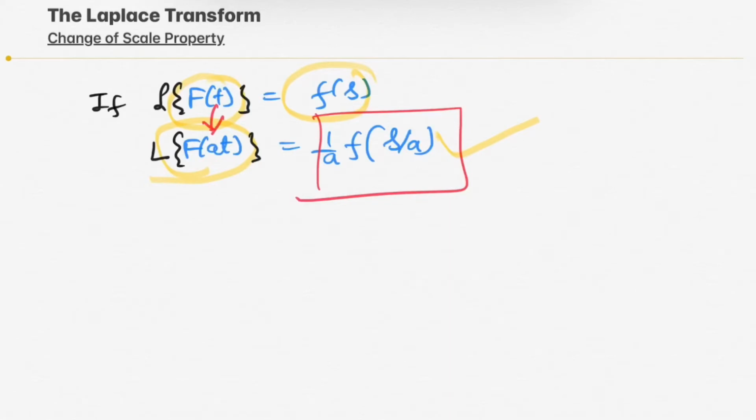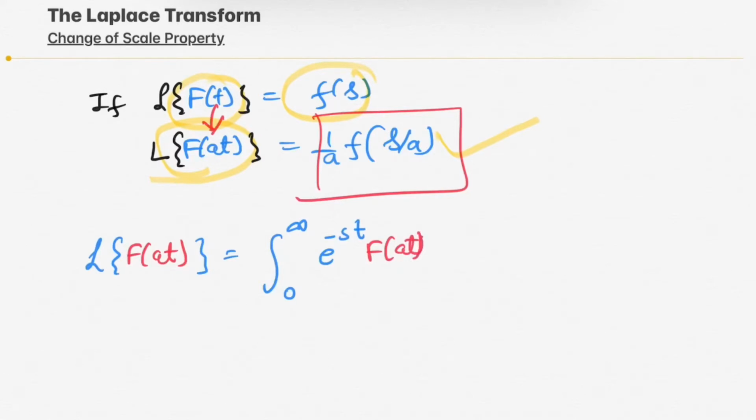That means we have to find the Laplace transform of f(at). So by definition, the Laplace transform of f(at) will be the integration from 0 to infinity of e to the power minus st, and the function is f(at), into dt.